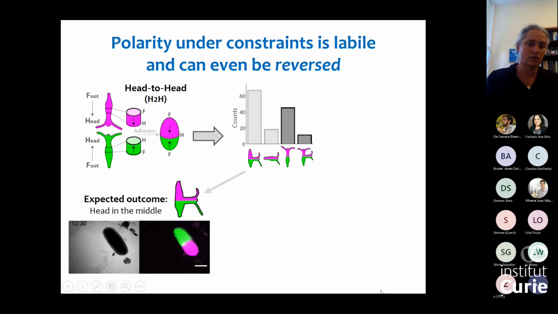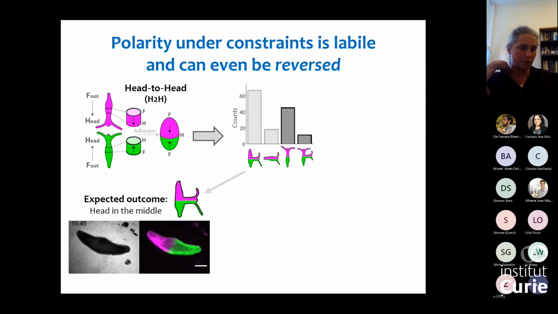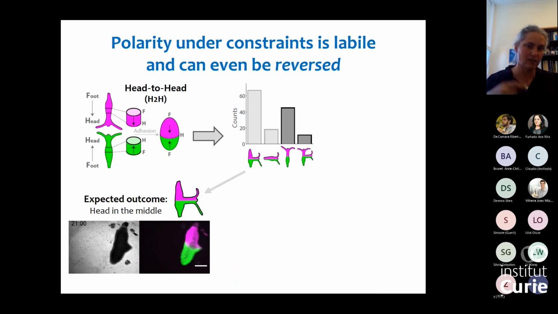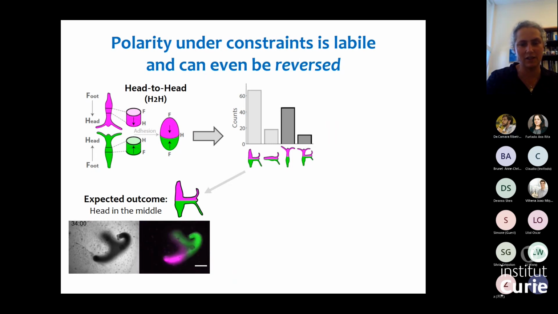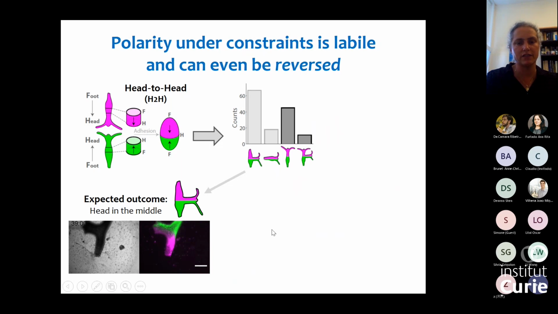You can see that initially it looks like a long tube, but over time you see a bump forming on the side, and you can see a new head forming in the middle of the tissue. Okay, so this is what you naively would expect if the system maintains its polarity. You get a head in the middle.